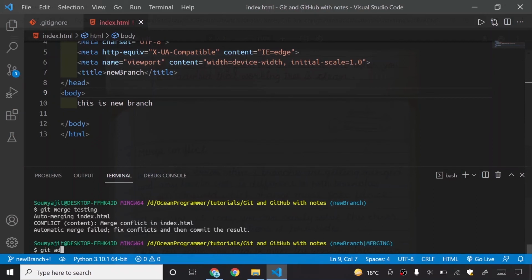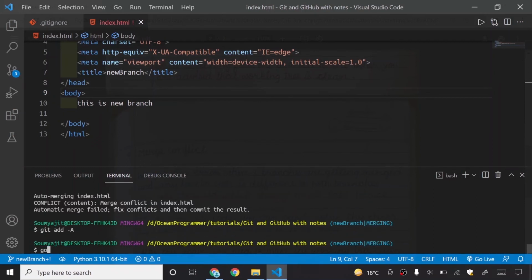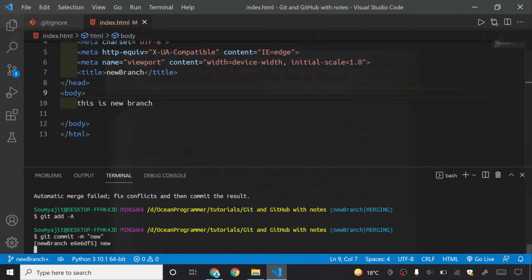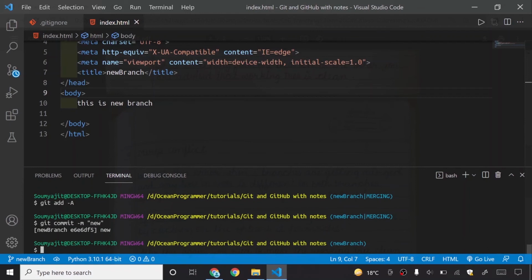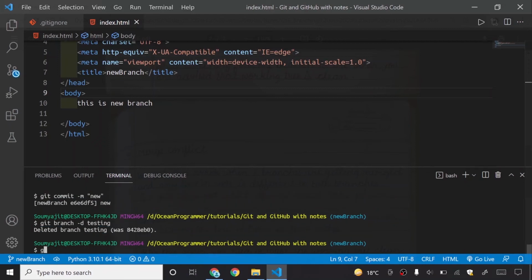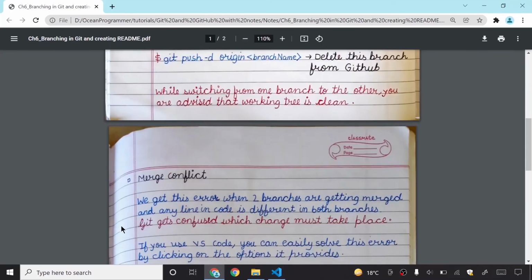So I will say git add -a, git commit -m, new, and then you can see this is a new branch. If I delete the other branch, git branch -d testing, this branch is successfully deleted. If I say git branch, it's showing only new branch.